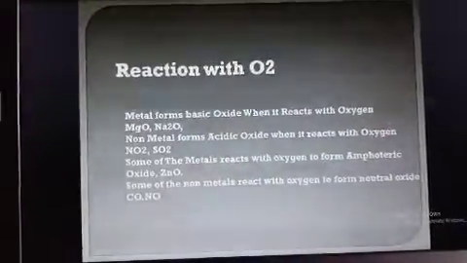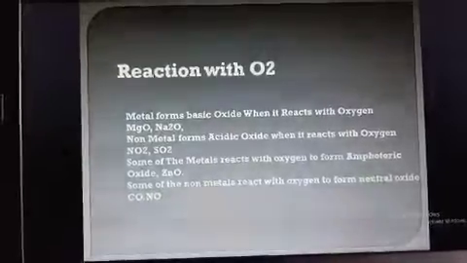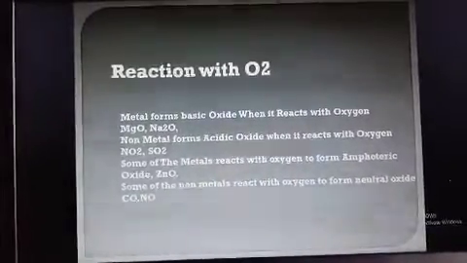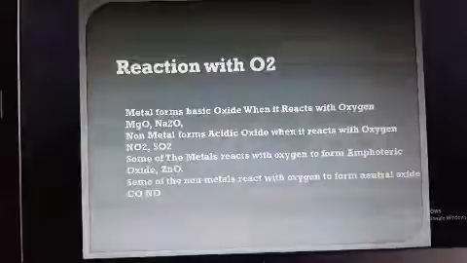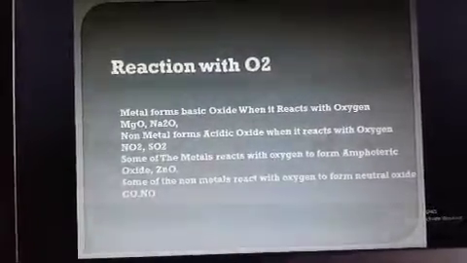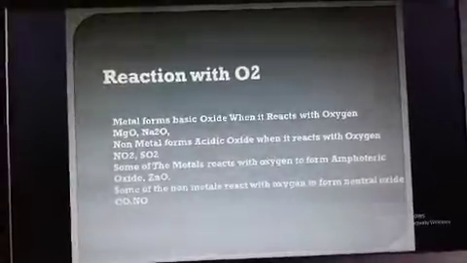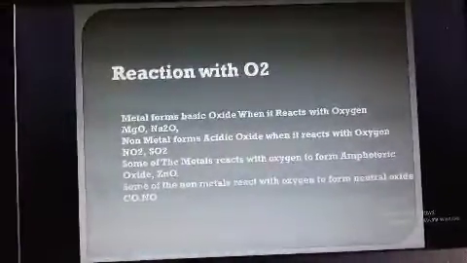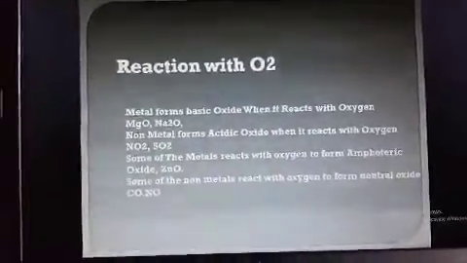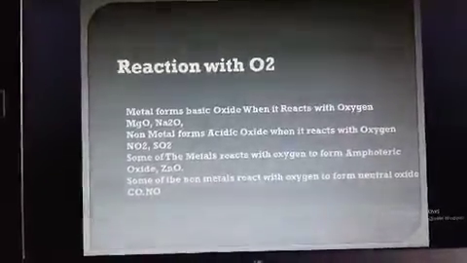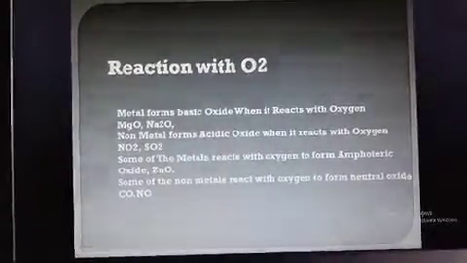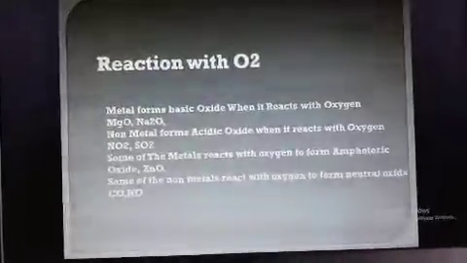That means magnesium is a metal, and if it reacts with oxygen it will form magnesium oxide, and Na2O will be formed when sodium reacts with oxygen, sodium monoxide. Now you know that magnesium and sodium are metals, and they form basic oxides.